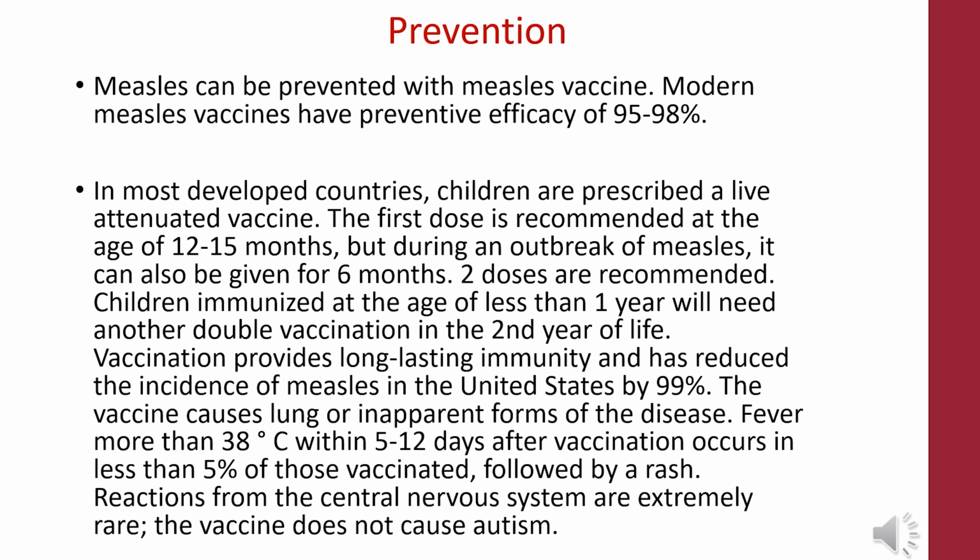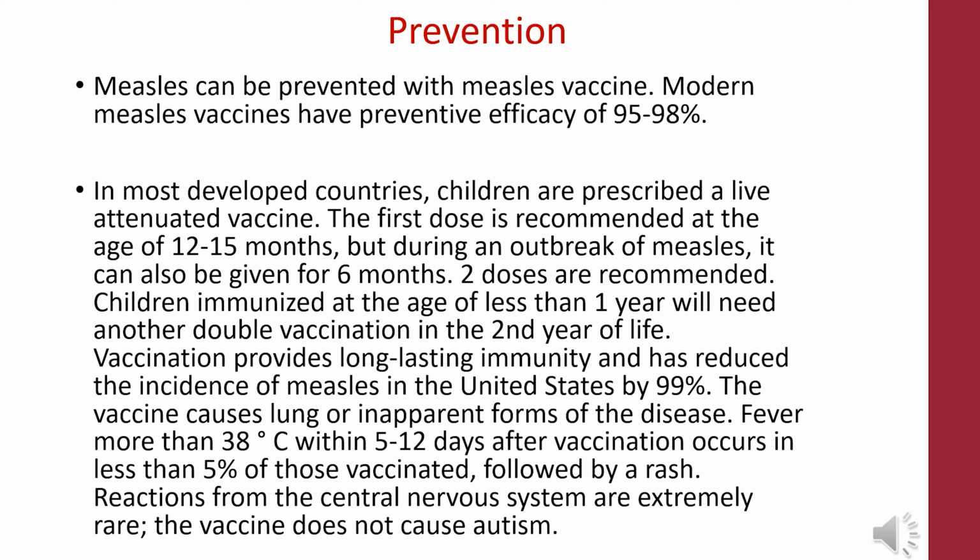Two doses are recommended. Children immunized at the age of less than 1 year will need another double vaccination in the second year of life. Vaccination provides long-lasting immunity and has reduced the incidence of measles in, for example, the United States by 90 to 99%.